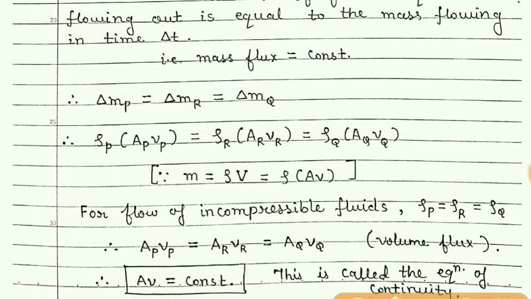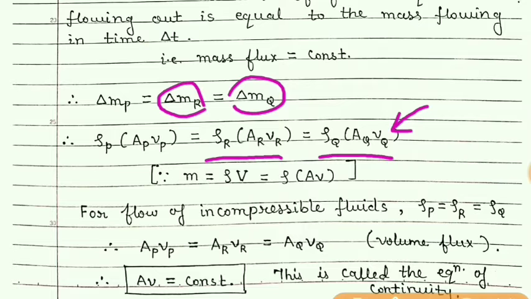Similarly, for delta MR, we can write rho R, AR, VR. And for delta MQ, we can write rho Q, AQ and VQ, where VQ is the velocity at point Q, AQ is the cross-sectional area at point Q, and rho Q is the density.